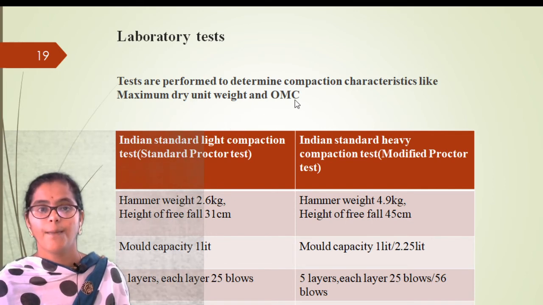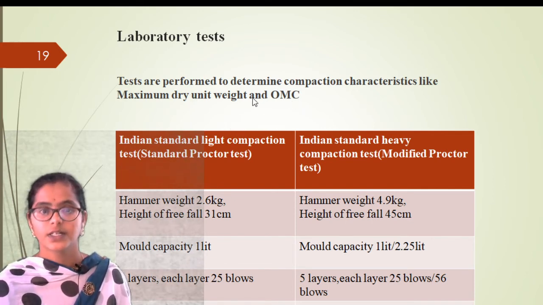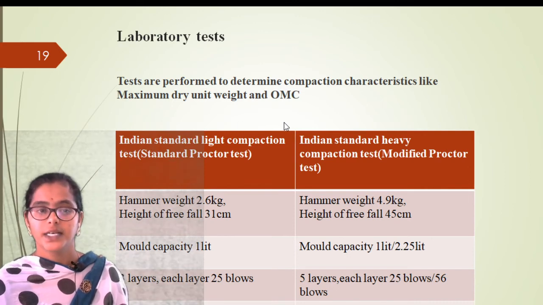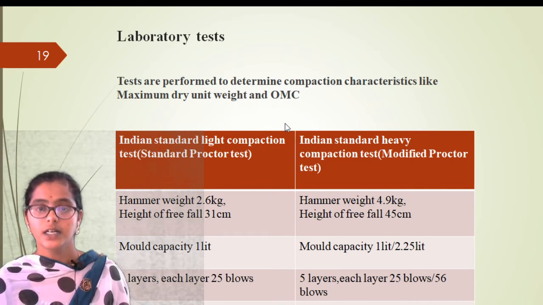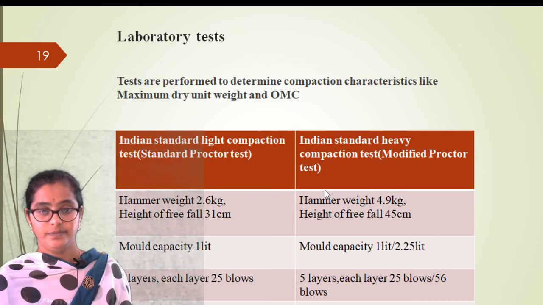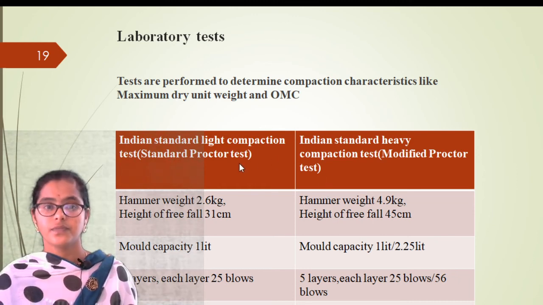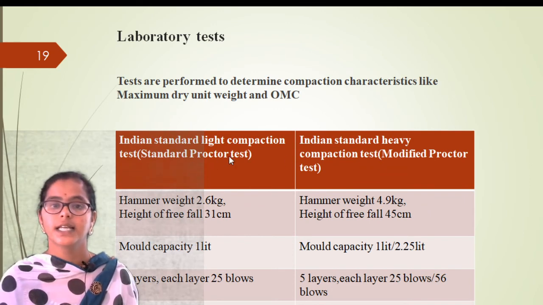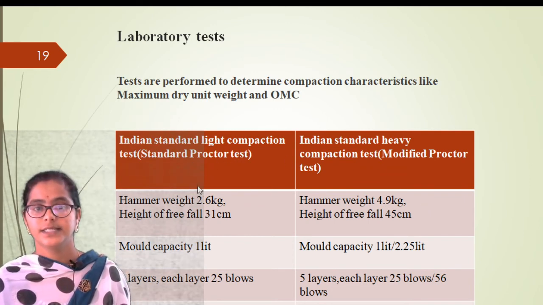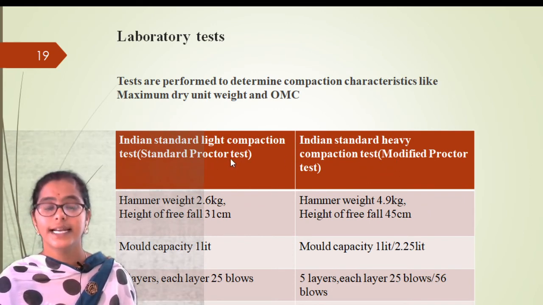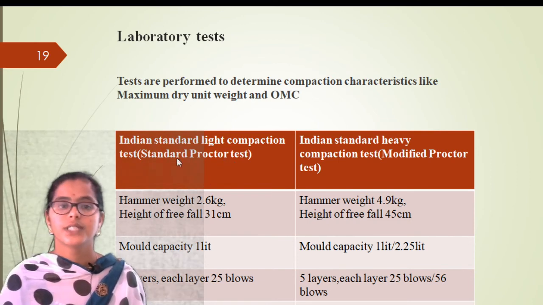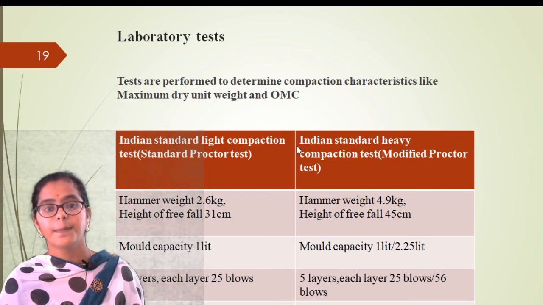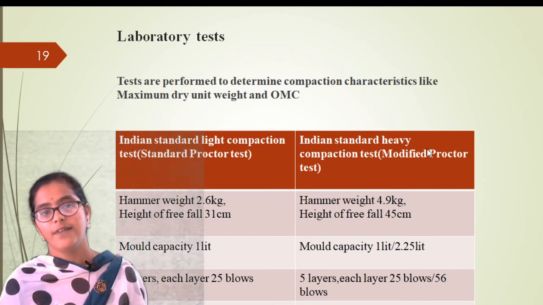These can be determined by performing the compaction test. And there are two methods, standard Proctor and modified Proctor. Indian standard light compaction test, Indian standard heavy compaction test. So standard Proctor can be called light compaction, and modified Proctor can be called heavy compaction.